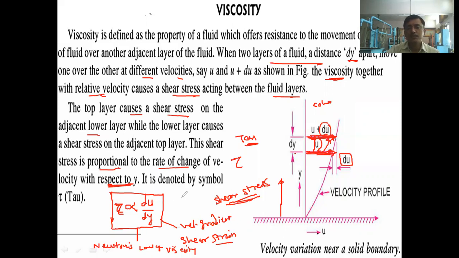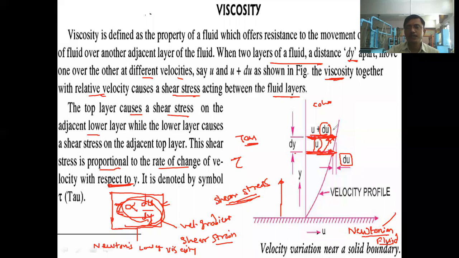Some of the fluids, they behave like this. In some of the fluids, their shear stress is directly proportional to their velocity gradient or shear strain. That fluids we call as the Newtonian fluid. Okay, त्या फ्लुइडला आपण काय म्हणतो? Newtonian fluid. म्हणजे असे fluids which obey the Newton's law of viscosity. हा जो लॉ आहे, जे fluids हा लॉ obey करतात, that fluids are called as Newtonian fluid, and the fluids which do not obey this Newton's law of viscosity. Okay, ज्याच्यामध्ये हा shear stress.